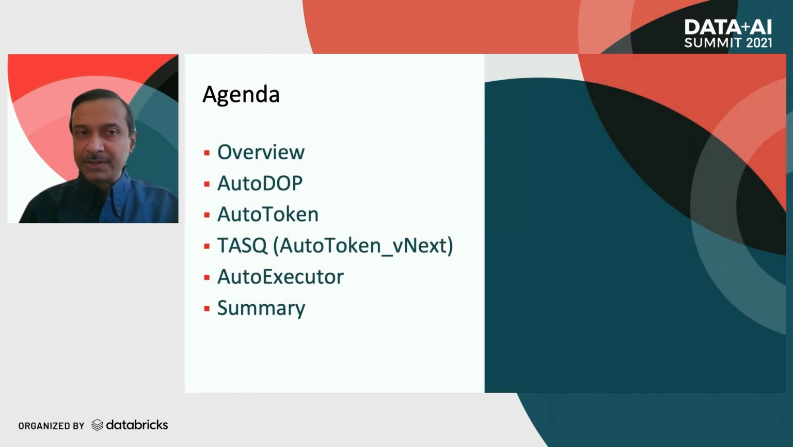Here is the structure of our talk. First, we'll present a general overview of the problem. Then we'll give a brief overview of 4 case studies: AutoDOP, AutoToken, Task, and AutoExecutor. Finally, we will conclude with a couple of open research questions in this area.